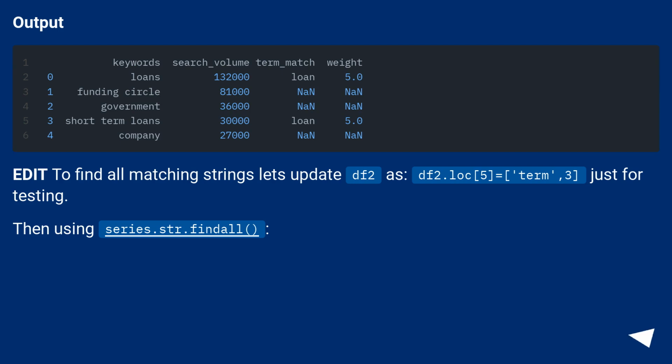Edit to find all matching strings. Let's update df2 as df2.log5 equals term 3 just for testing. Then using series.str.findall.